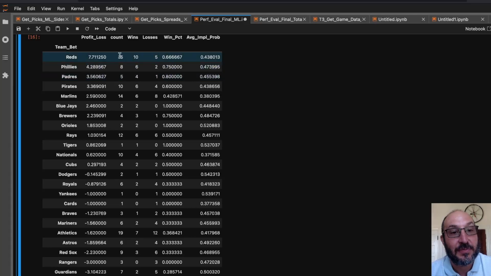We bet on them 15 times, so somewhat of a significant number. Again, all these numbers are small, so you've got to take all this with a grain of salt. But we went 10 and 5 on the Reds, betting at an average implied probability of 43.8. So you're generally betting them as underdogs and winning 10 out of 15. So we picked up 7.7 units just betting on the Reds.